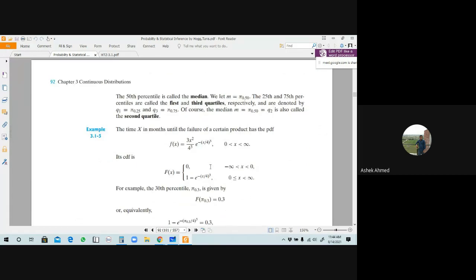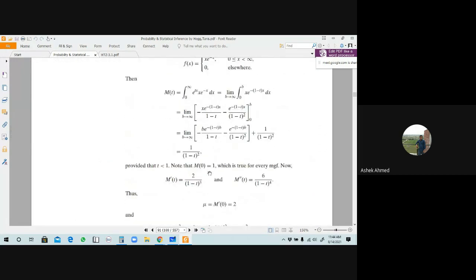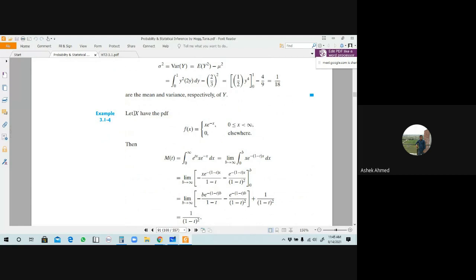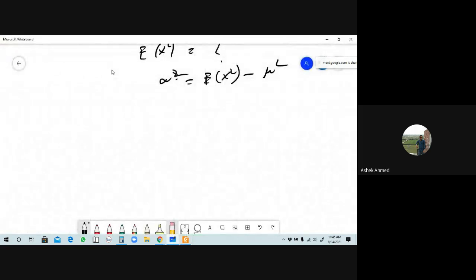Now we will discuss the next problem here. They have given that X has the PDF. The PDF is defined as f of x equals x into e to the minus x when the value of x is 0 less than or equal to x less than plus infinity, and 0 otherwise. What do you mean by this? f of x is x into e to the power minus x, the values of x greater than or equal to 0, and 0 otherwise.